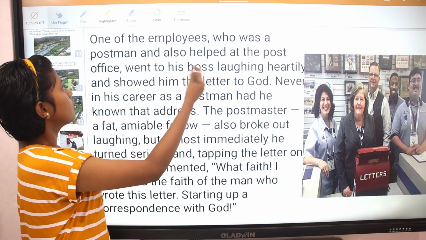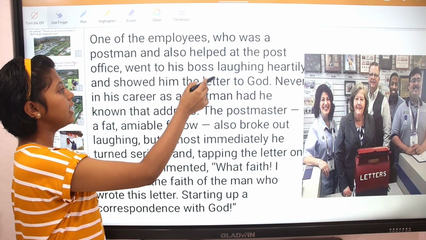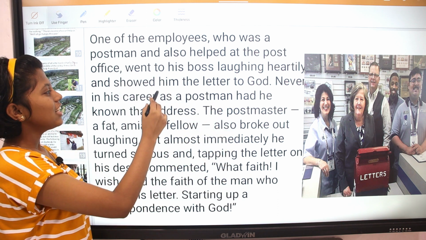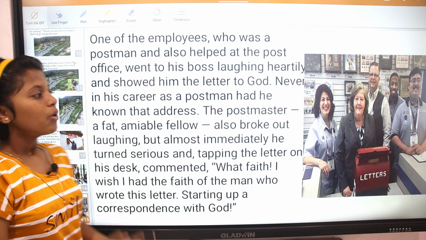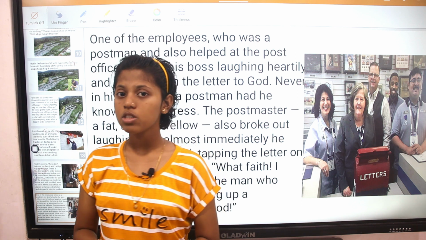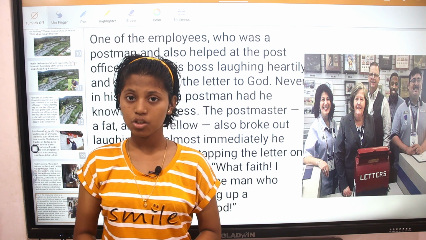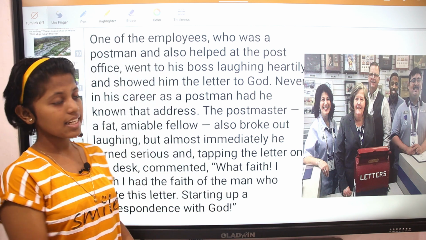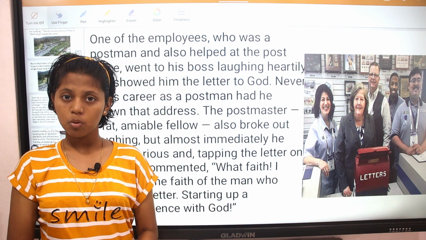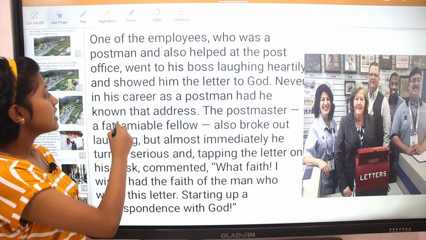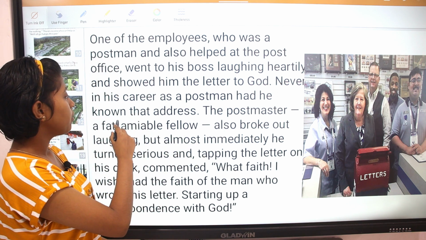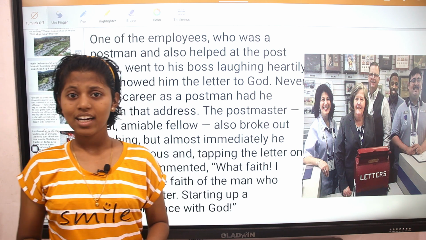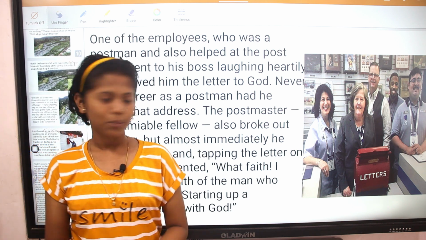One of the employees, who was a postman and also helped at the post office, went to his boss laughing heartily and showed him the letter to God. One of the employees, who was a postman, saw Lencho's letter to God and went laughing heartily and showed this letter to the postmaster. Never in his career as a postman had he known that address. He says that never in his career has he ever seen a letter to God.